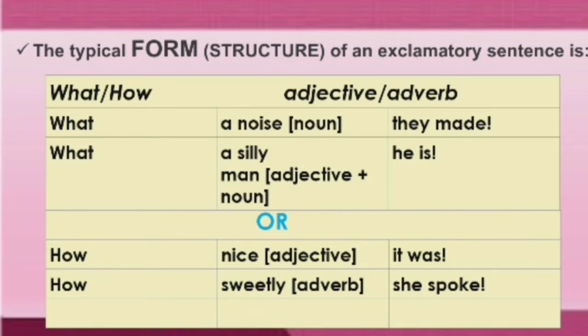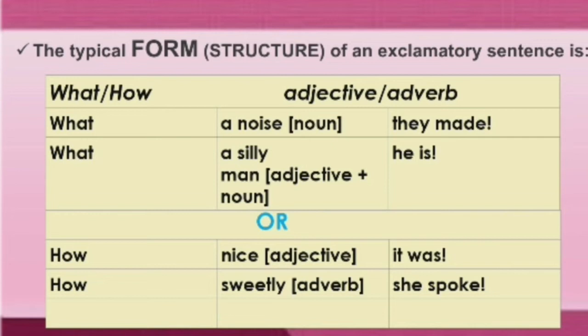Now third sentence: how nice it was. Here again we have used only the adjective nice, and in the last sentence: how sweetly she spoke. So here instead of an adjective or a noun and adjective, we have used an adverb. Adverb, what does an adverb do?